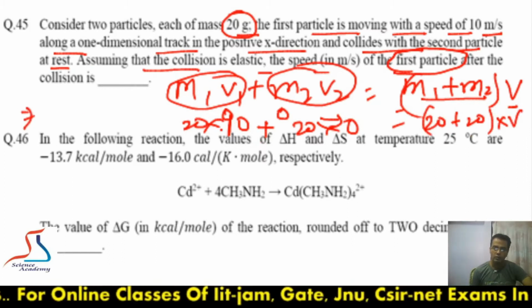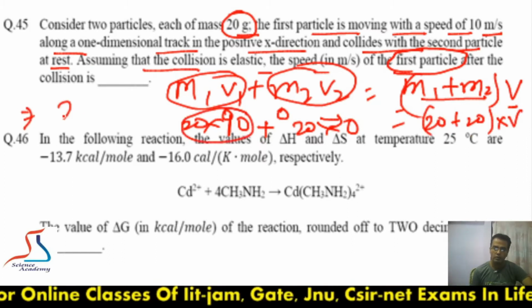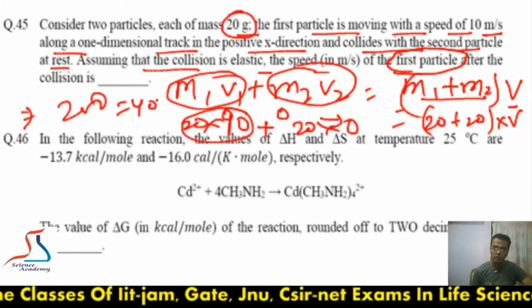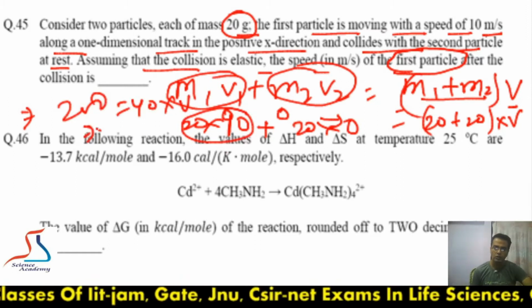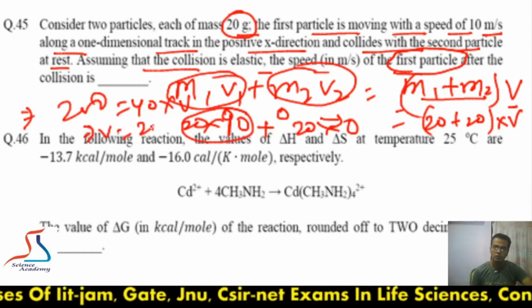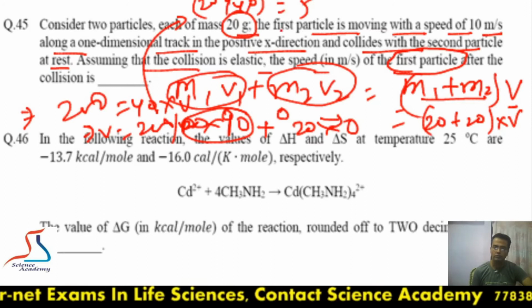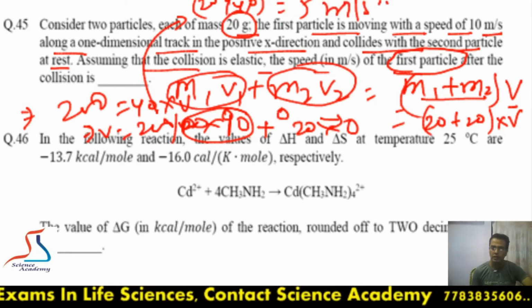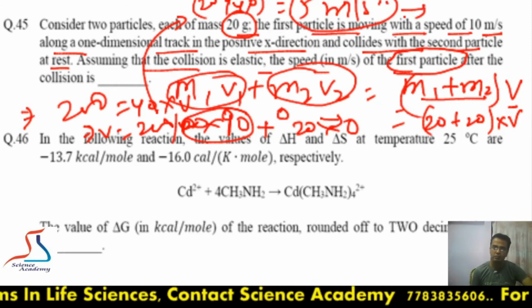Now this value will be 200, this value will be 0, is equal to 40 into v. So v is equal to 200 divided by 40, which is 5 meter per second. That's the velocity of the second particle.